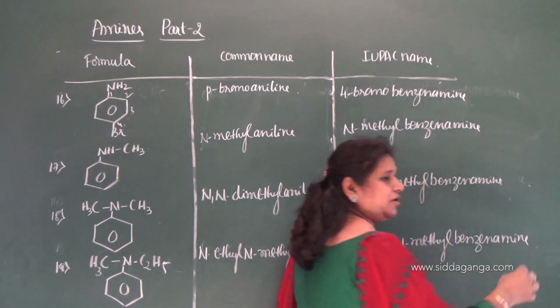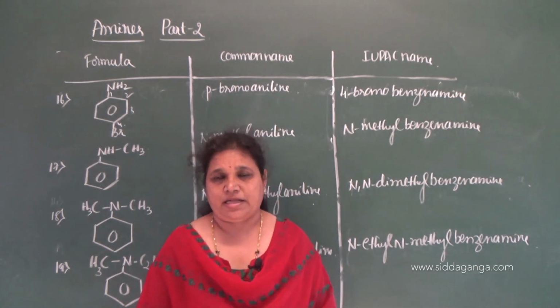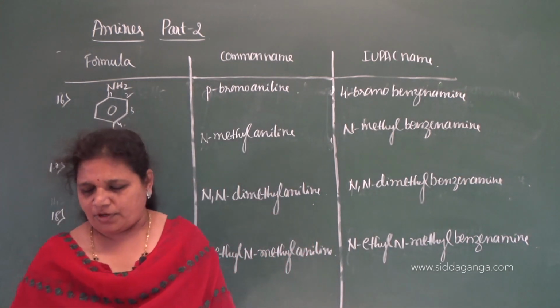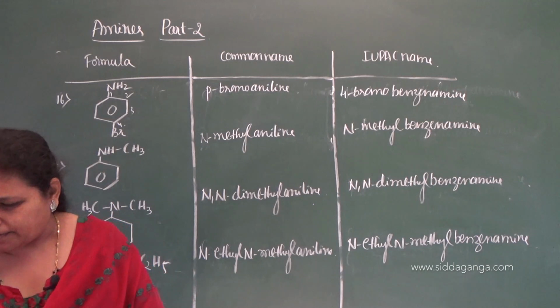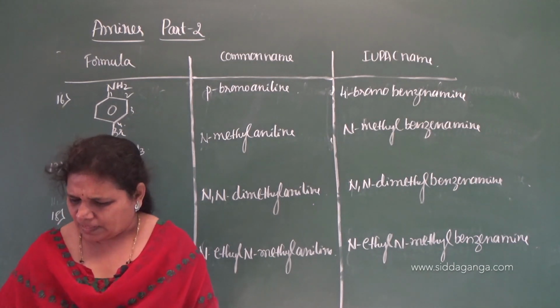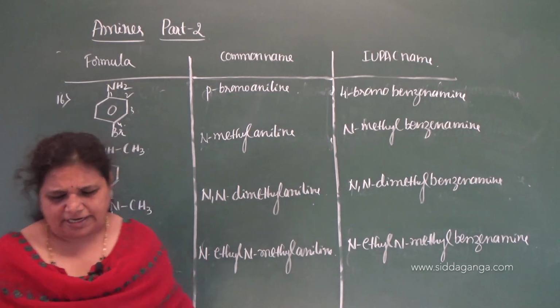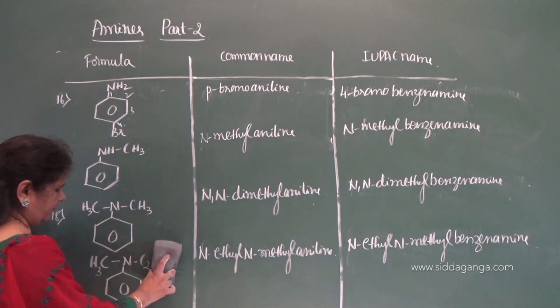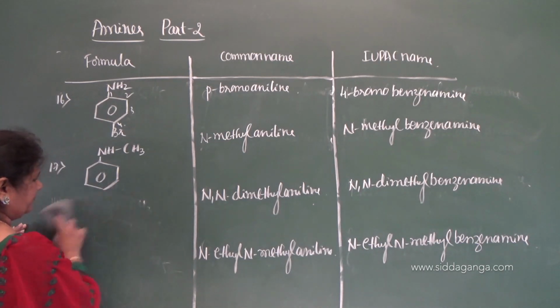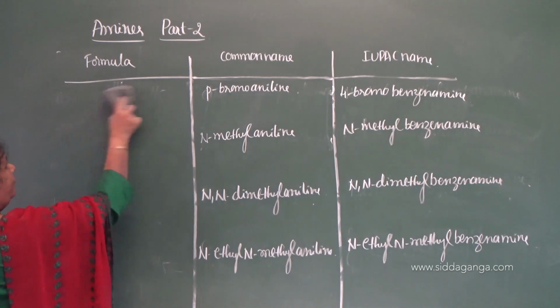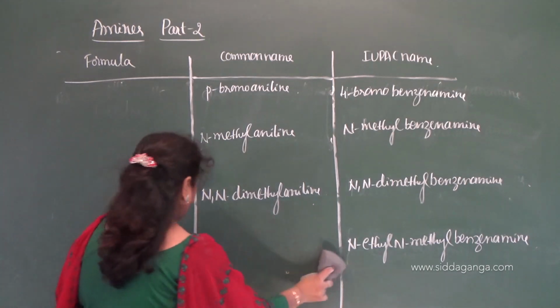Instead of aniline you have to use benzenamine, that is the IUPAC name. Now let us move on to diamines. Move on to the diamines here. Few more examples.